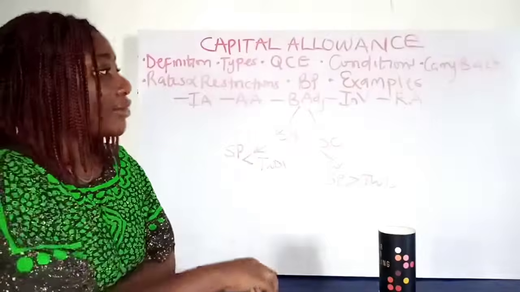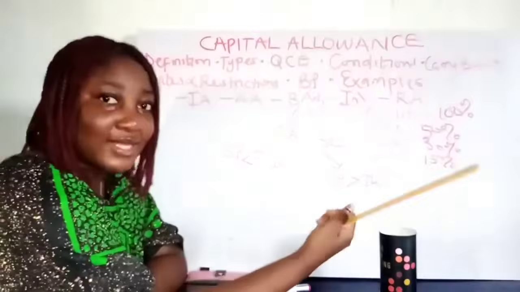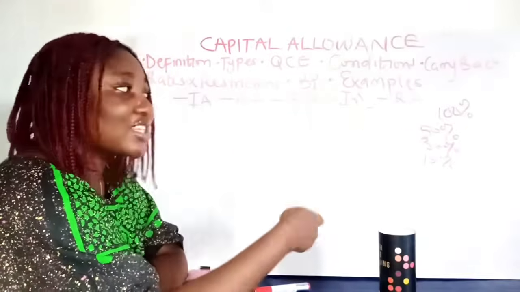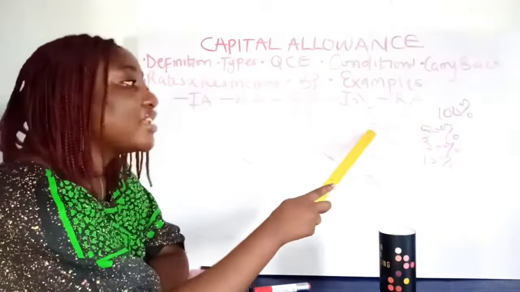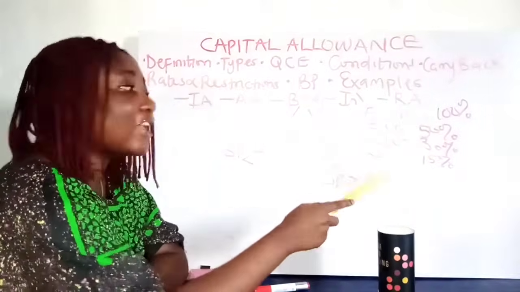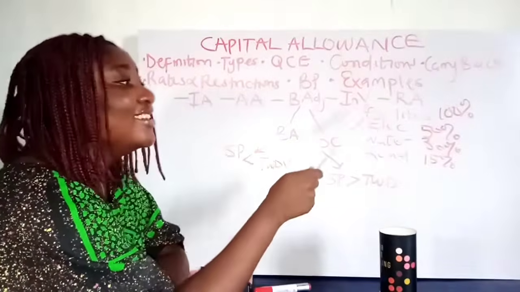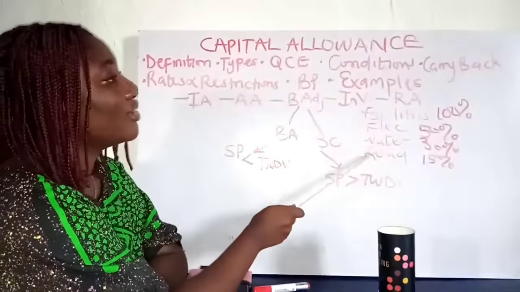I'm going to write those rates now. For facilities, if there are no facilities at all, they give them 100% allowance on the cost incurred to get the facilities. If they don't have electricity, they give them 50% allowance. If they don't have water, they give them 30% allowance. And if they don't have road, they give them 15% allowance. This rural allowance is very funny to me, but it is what it is.